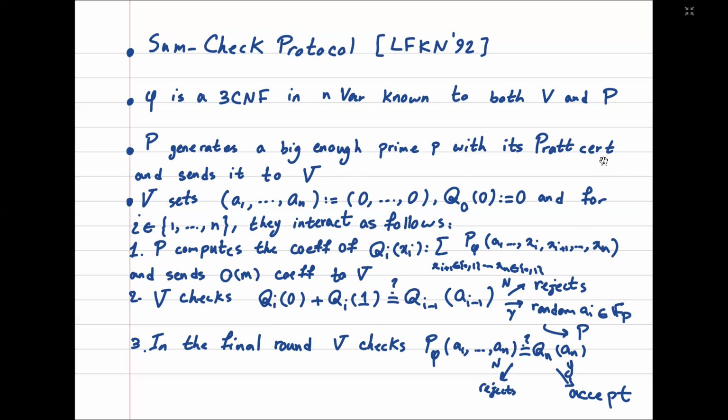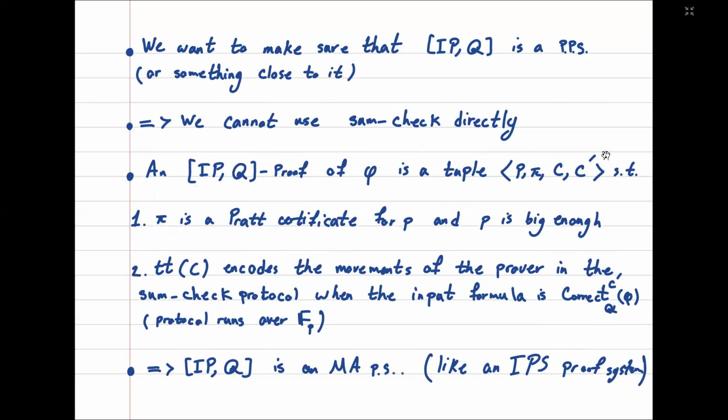So as we look at the protocol, the prover does some very complicated computation. So we cannot put the prover's movements directly into this definition of an IP and Q jump operator or proof system. But we want to make a Cook-Reckhow proof system or something close to a Cook-Reckhow proof system. So we cannot use sum check directly. So we do as follows.